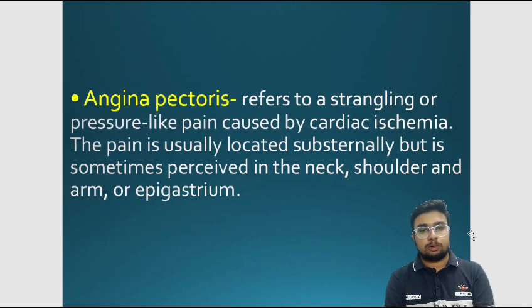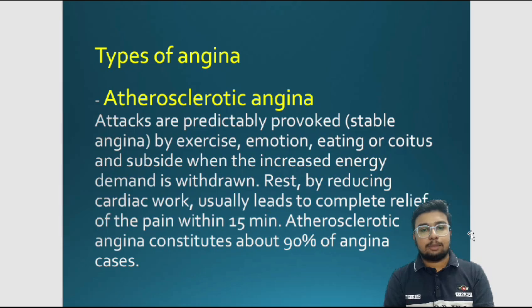What is angina pectoris? Angina pectoris refers to strangling or pressure-like pain caused by cardiac ischemia. The pain is usually located substernally, but it is sometimes perceived in the neck, shoulder, arm, or epigastrium. There are three types of angina.